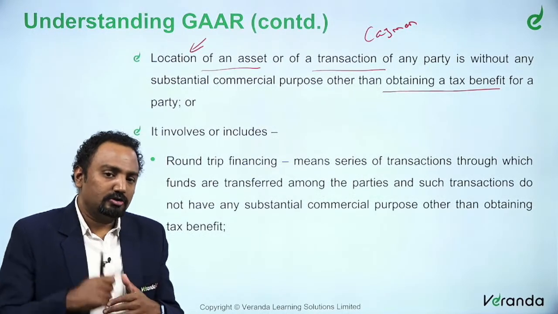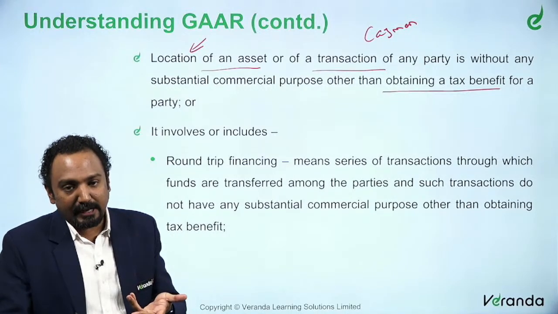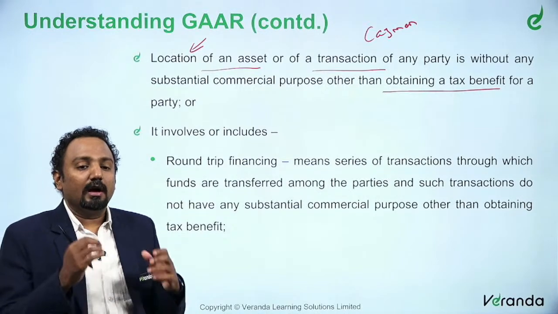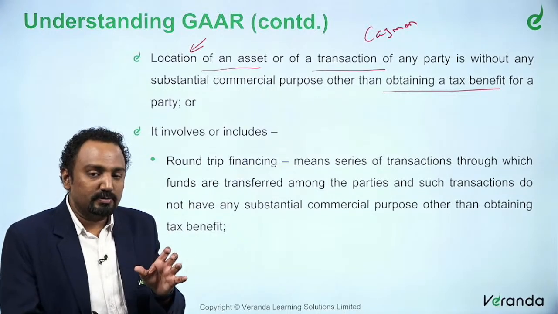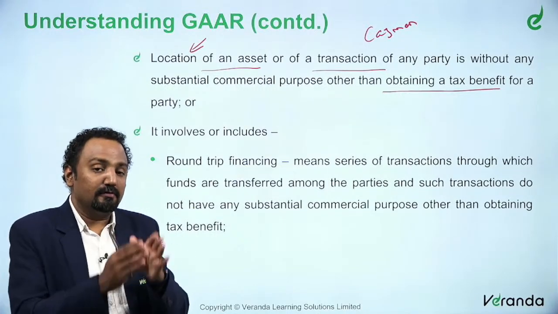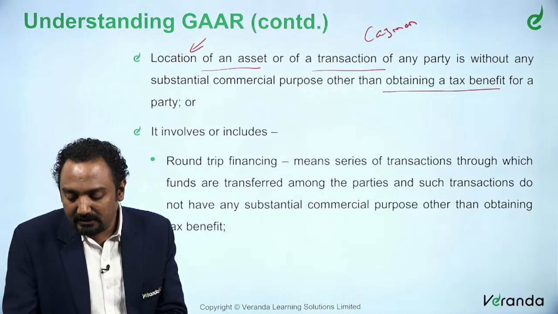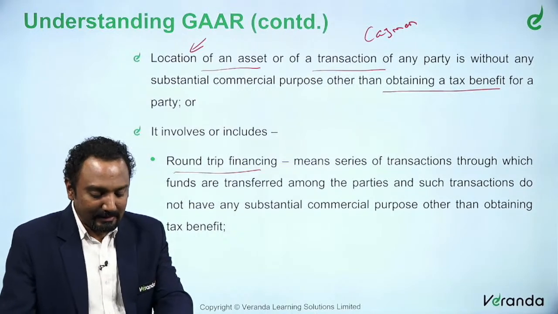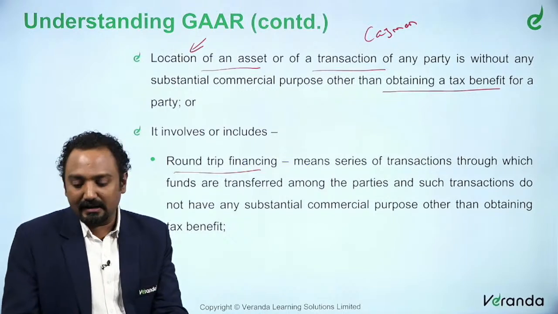And they also give you some of the transaction types which could be called lack of commercial substance, which will rule an arrangement to be covered under GAAR. It basically includes certain things. The first one is round trip financing. We'll see about this a little later, in detail, in a subsequent slide.